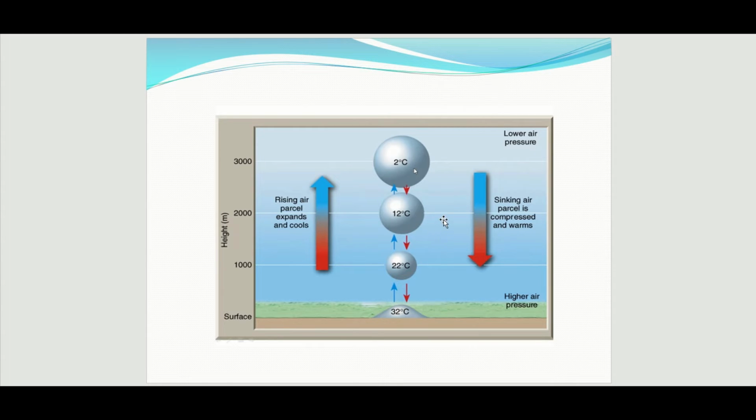And when we come downwards in the atmosphere, the pressure increases. Due to the higher air pressure, the air parcel will get compressed. Due to this compression, the temperature will increase. As a result, the air will get warmer.